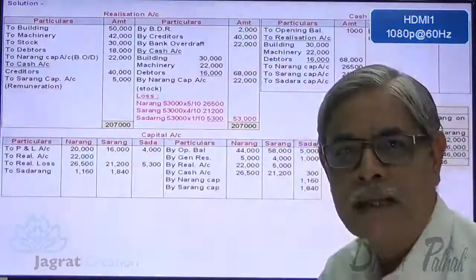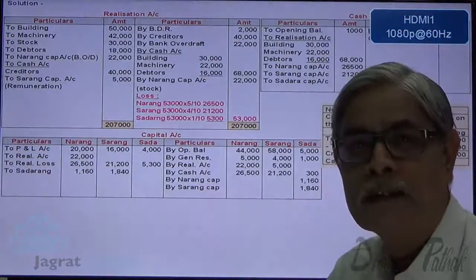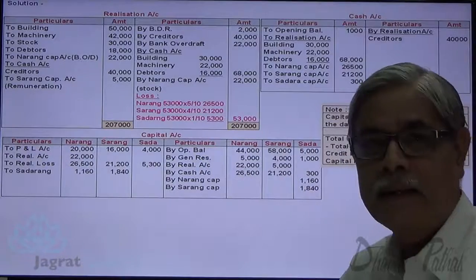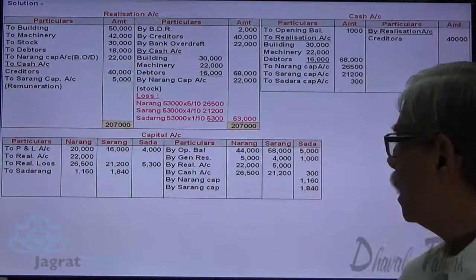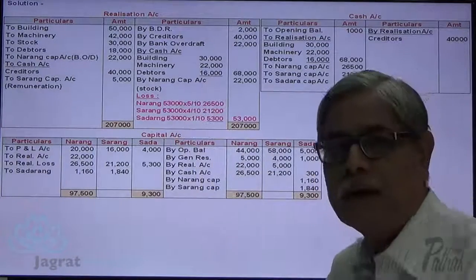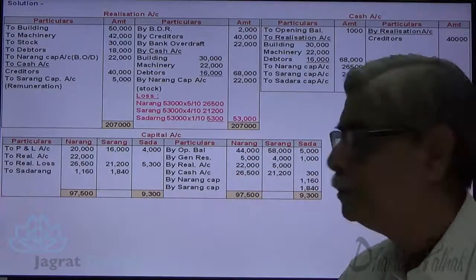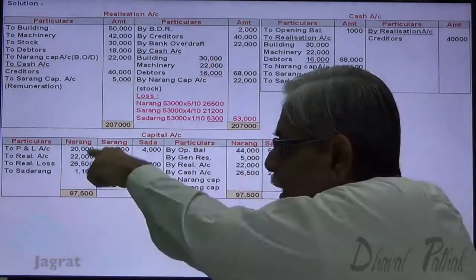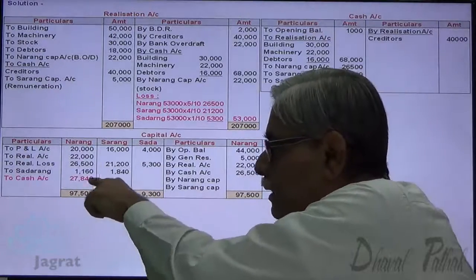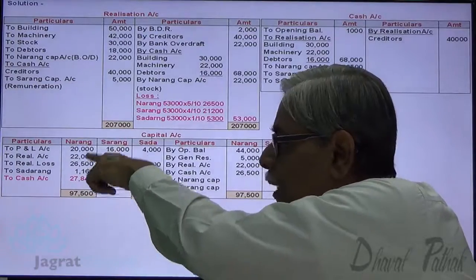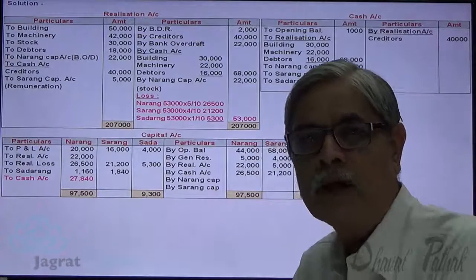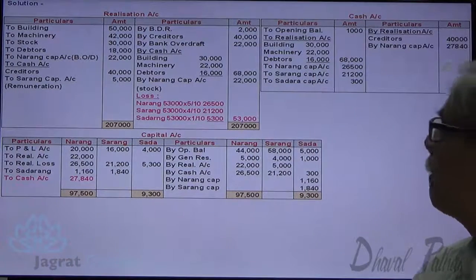By distribution of this capital deficit, what happens? The capital account of Sadarang tallies, agrees, and by balancing the capital of Narang and Sarang, we can find out the capital redeemable. So here 97,500 minus this, you will get the redeemable capital 27,840. This is the capital redeemable to Narang. So Narang is to be paid 27,840. Narang account debit to cash account credit.